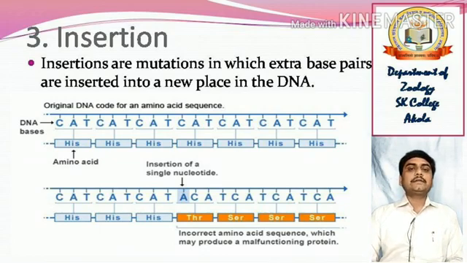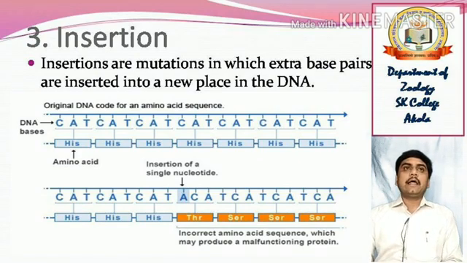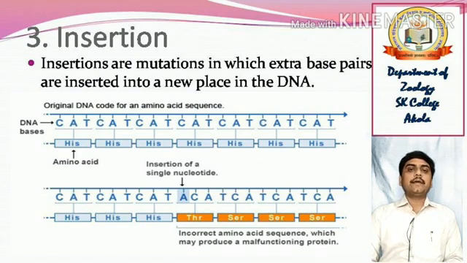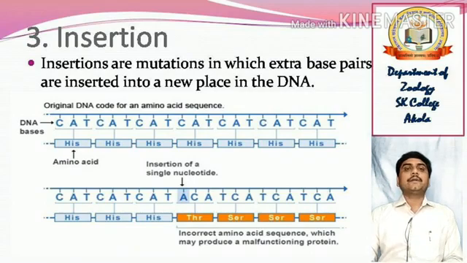So this is an incorrect amino acid sequence, which may in future produce an incorrect type of amino acid sequence from this cell, as a result of the insertion.